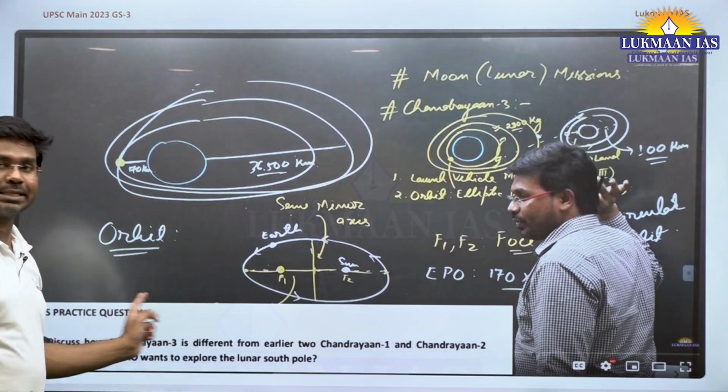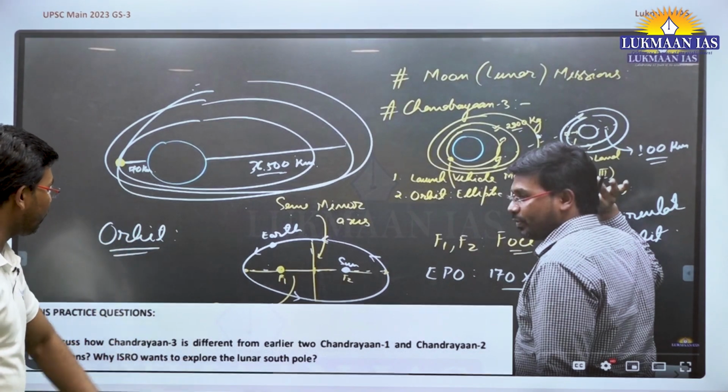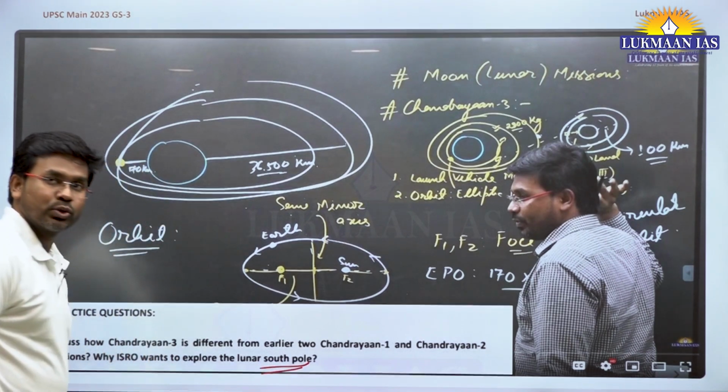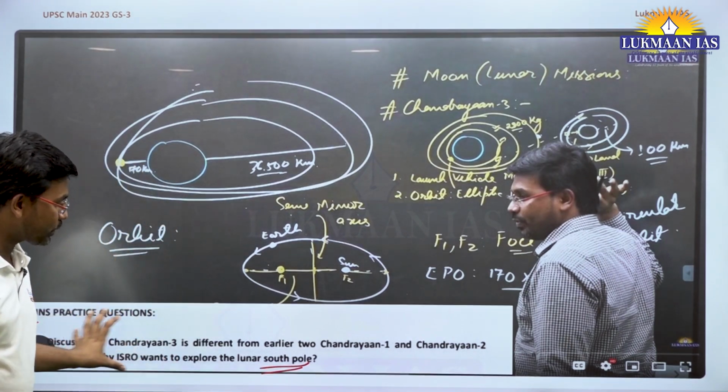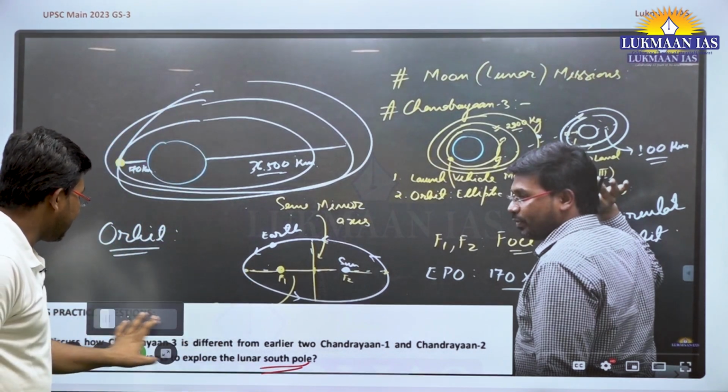This is precisely the same notion. Why ISRO wants to explore the lunar south pole. So this question is directly related to the question that UPSC has asked.